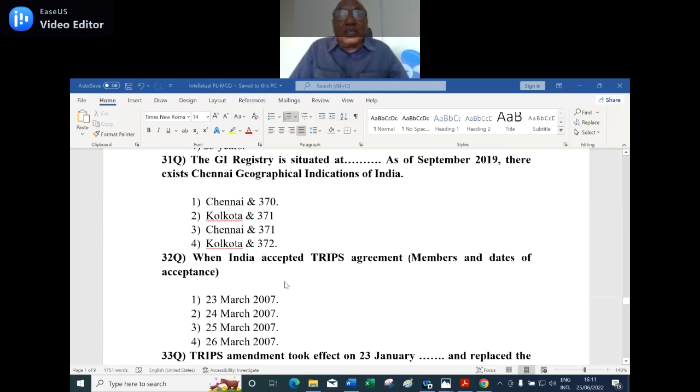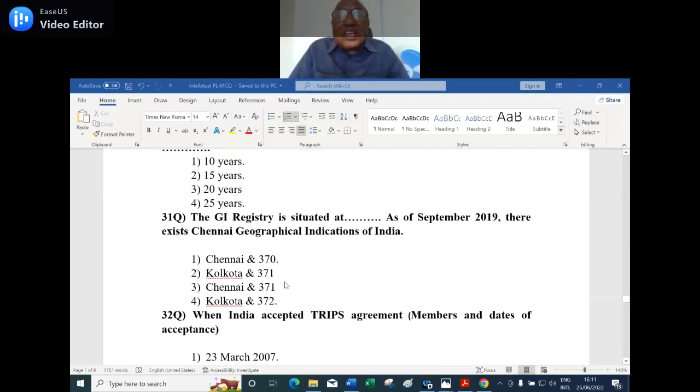That geographical registry, there are geographical indications, 372. Can you tell me what is geographical indication? Anyone? Supplementary question. The origin of some product like Kanchi sarees, Darjeeling tea, like that. Yes, I appreciate. What is Karnataka? I like that Mangalore coffee or Mysore silk or like that based on the location.